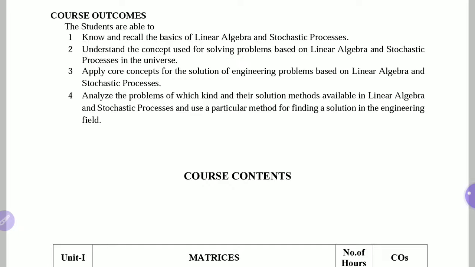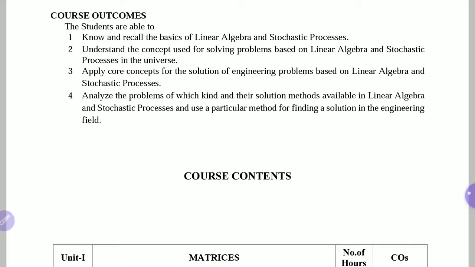Then the fourth outcome is students will be able to analyze the problems of which kind and their solution methods available in linear algebra and stochastic processes, and use a particular method for finding a solution in the engineering field. So these are some outcomes that students will be able to achieve after learning this particular course.